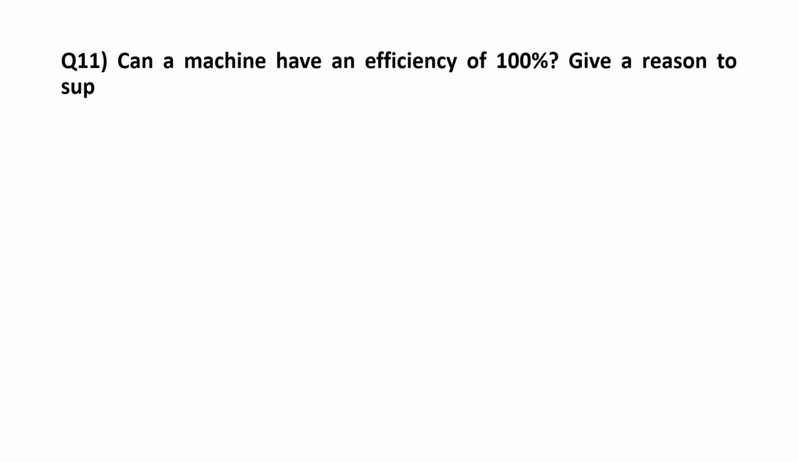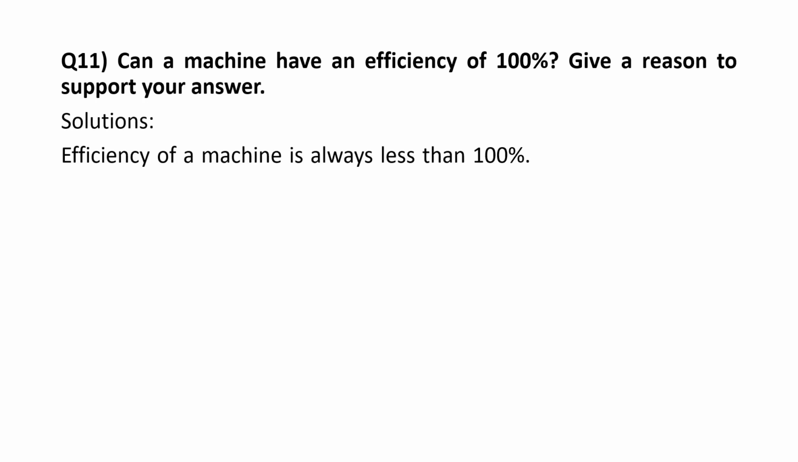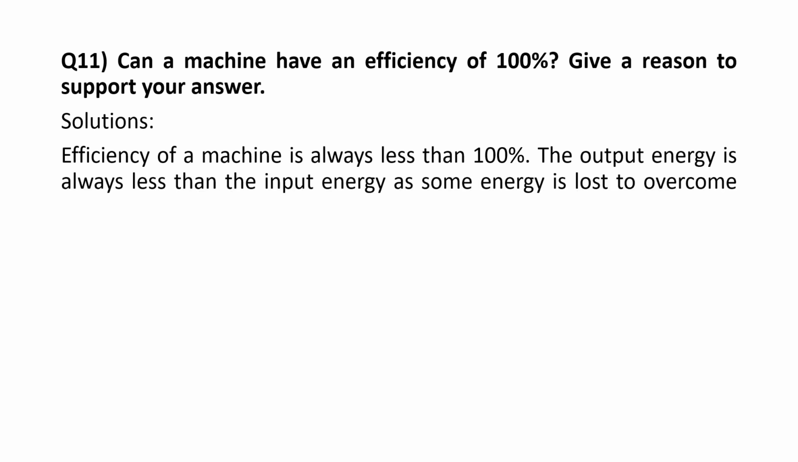Can a machine have an efficiency of 100%? Give a reason to support your answer. Efficiency of a machine is always less than 100%. The output energy is always less than the input energy, as some energy is lost to overcome friction.